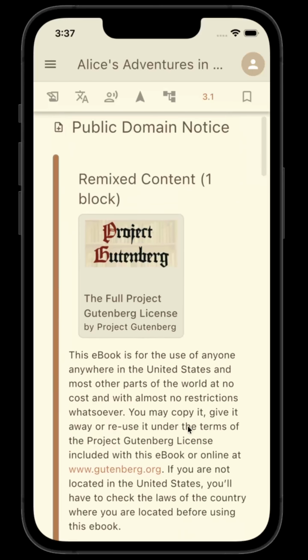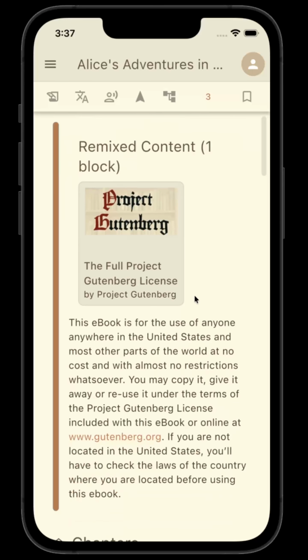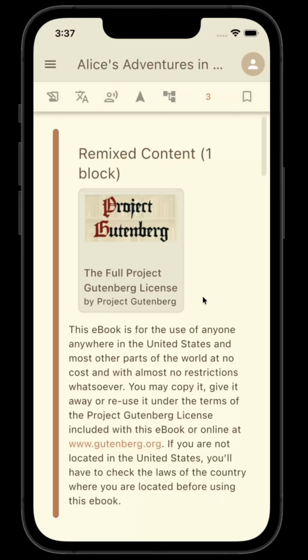For the author that does the mixing in, you have the benefit of first of all saving time by not having to rewrite content that's already been trod. This is especially useful in nonfiction. But also you get to benefit from the high quality of the content you're mixing in, right?